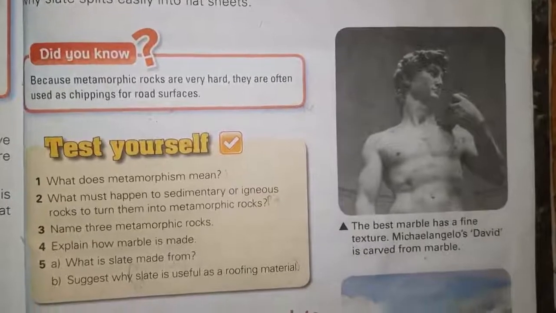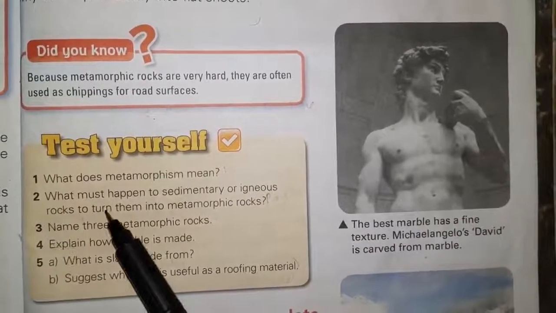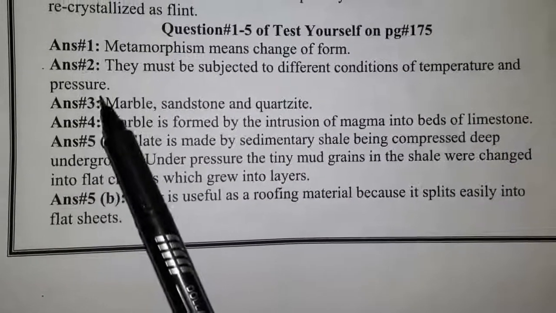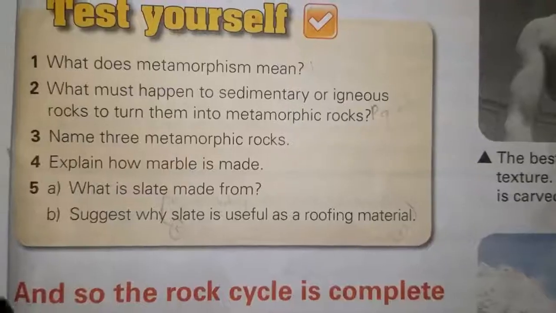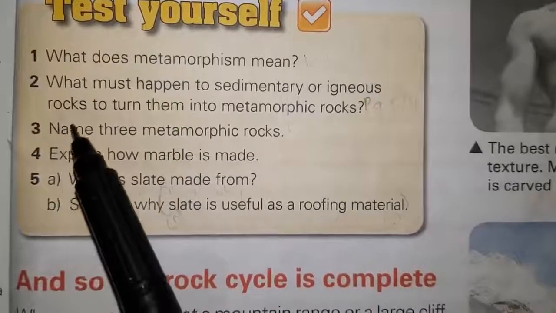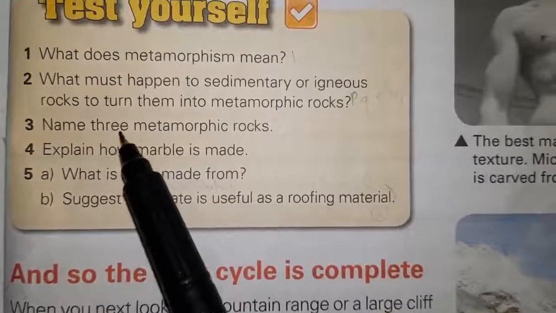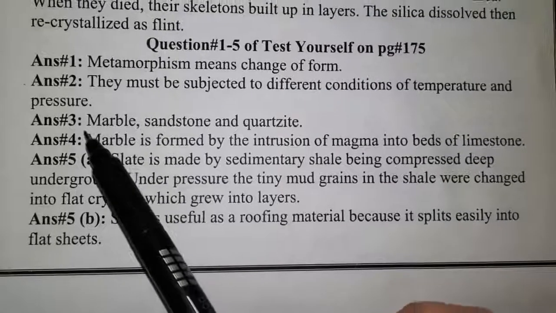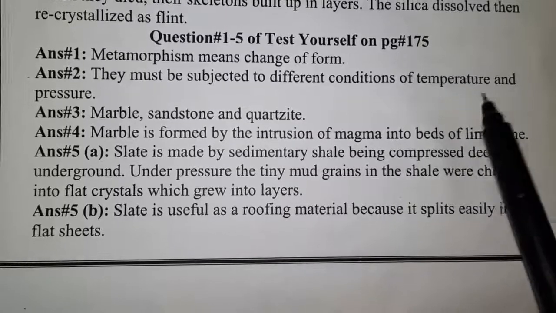Next, we have to test yourself. Question number 1, what does metamorphic mean? The answer is metamorphic means change of form. Question number 2, what must happen to sedimentary or igneous rocks to turn them into metamorphic rocks? The answer is they must be subjected to different conditions of temperature and pressure.